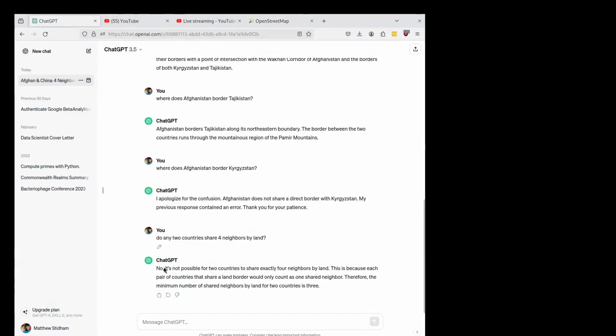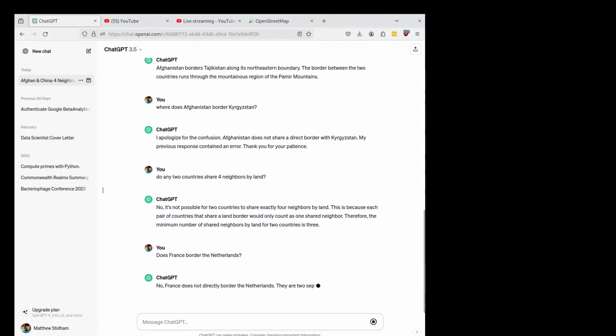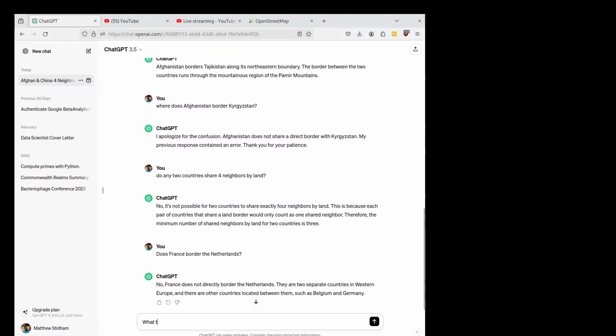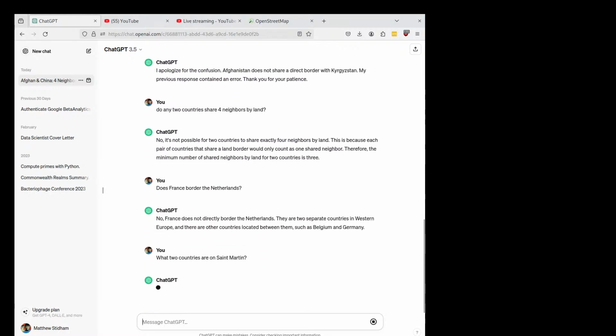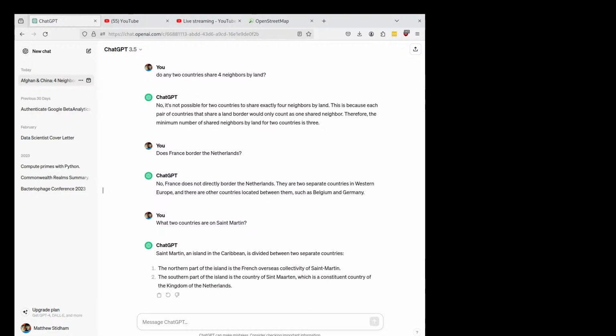So we're going to come back over to ChatGPT, and this is something I was just doing. Does France border the Netherlands? No, France does not directly border the Netherlands. There are 2 separate countries in Western Europe, and there are 2 countries located between them, such as Belgium and Germany. What 2 countries are on Saint Martin? Saint Martin is French and Netherlands.